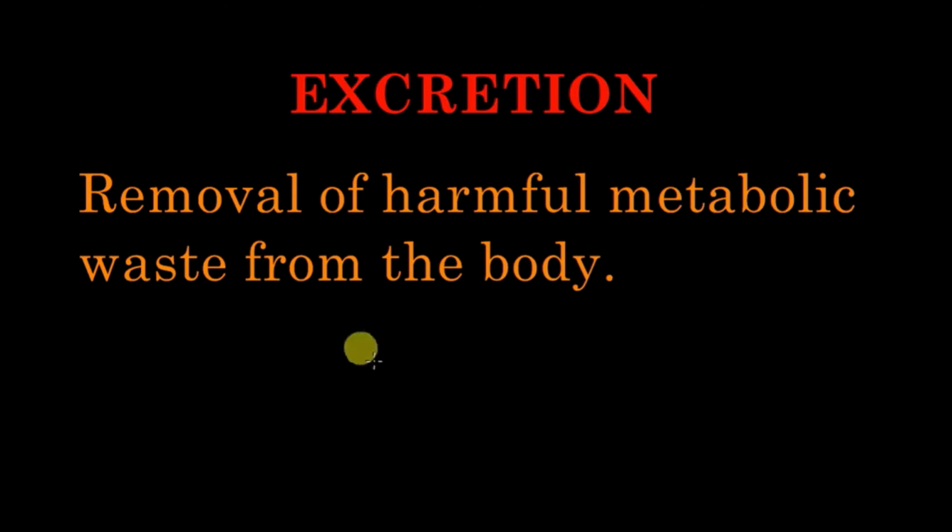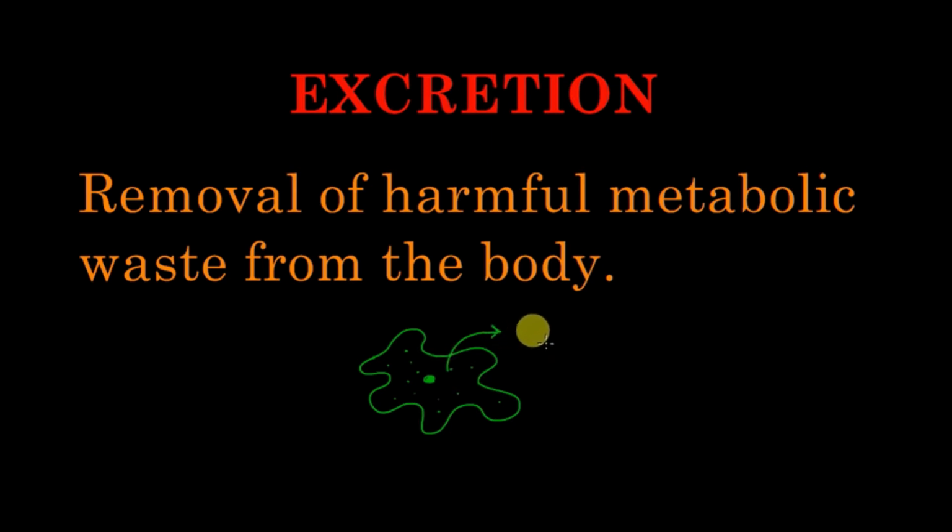What happens in unicellular organisms? For example, if we have an amoeba over here, it is a single-celled organism, so it is in direct contact with the surrounding atmosphere. Whenever metabolic waste accumulates inside the cell due to cell metabolism, it simply diffuses out of the cell along the concentration gradient, as things move from a region of high concentration to low concentration. In this way, unicellular organisms get rid of metabolic waste.